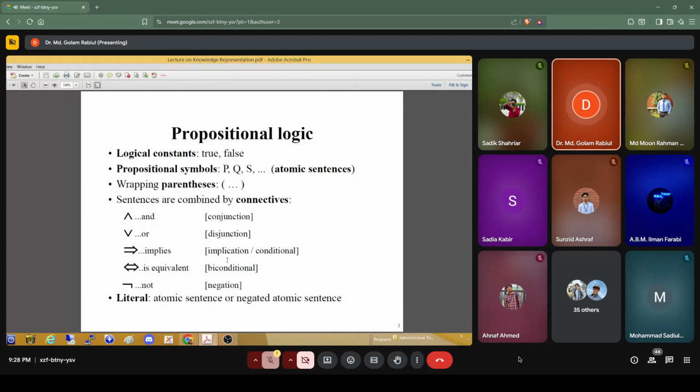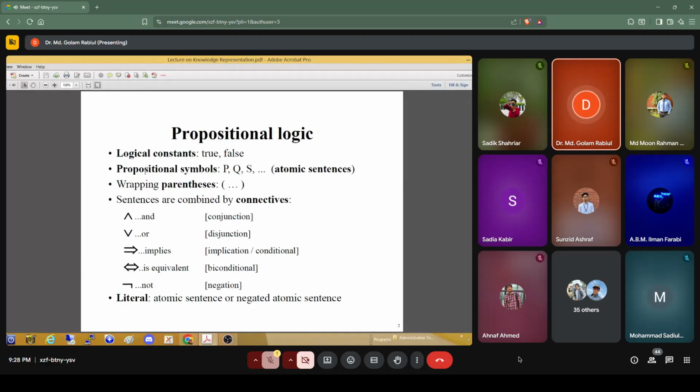The forms we will discuss here, specifically the propositional logic and first order logic, these 2 types. So knowledge can be represented using the propositional logic and using the first order logic. There are some other knowledge representation methods also, those are advanced methods. But in your syllabus, these 2 things you need to understand.